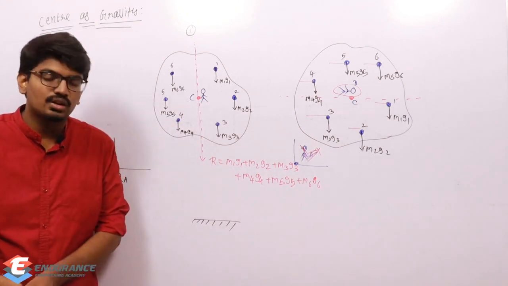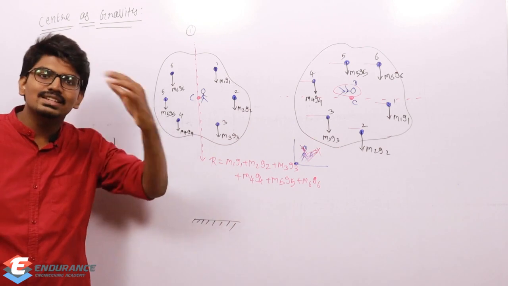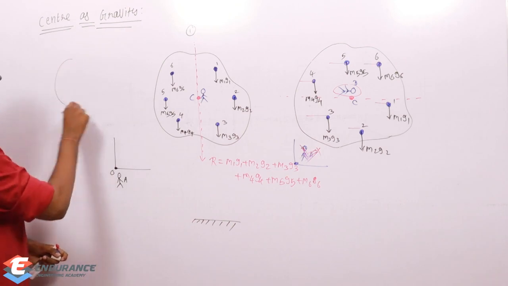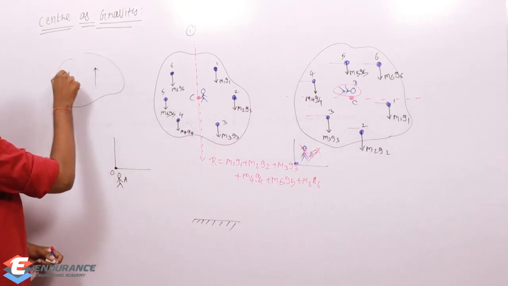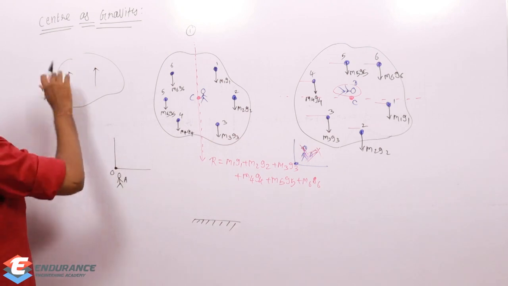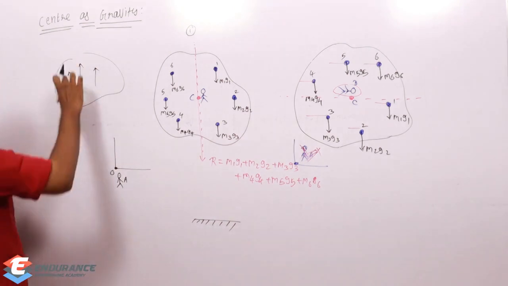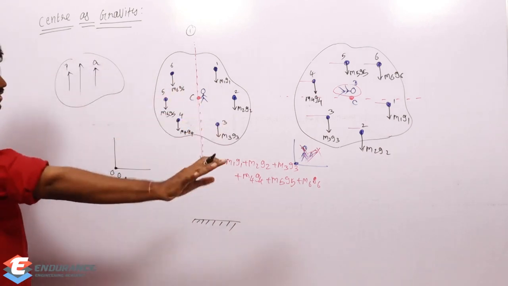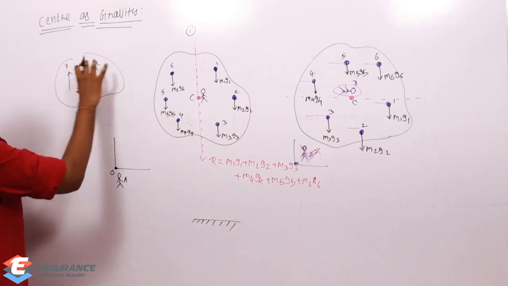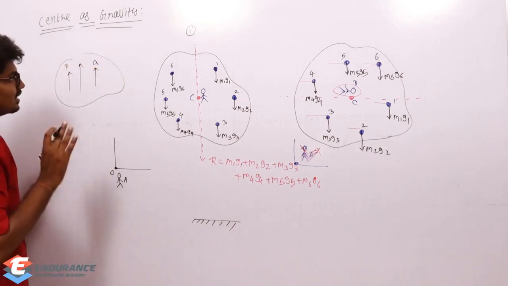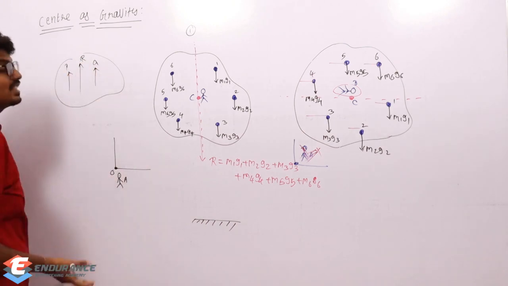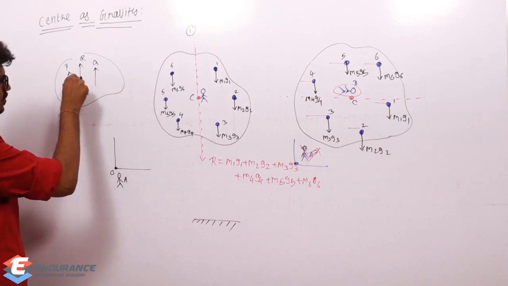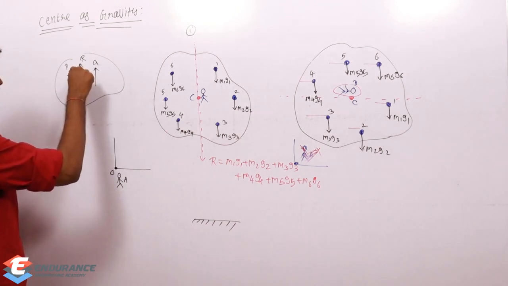If you have understood center of parallel forces properly, you can easily answer. What is center of parallel force saying? If I take any number of forces, I will be getting some resultant, right? If you change the orientation of these two forces, P and Q, I'm just showing you an example with two forces, then this resultant will also change its orientation, but it always passes through only one point. That point is the center of parallel forces.